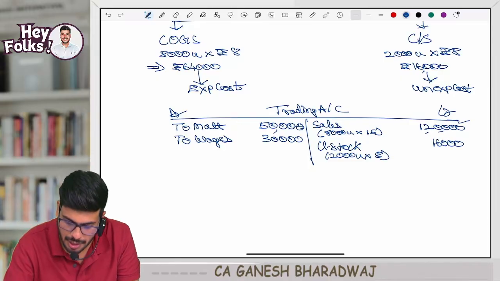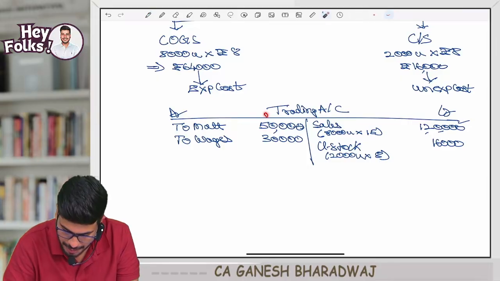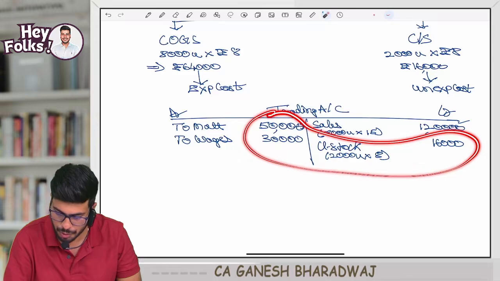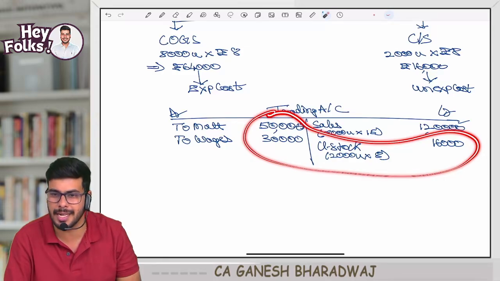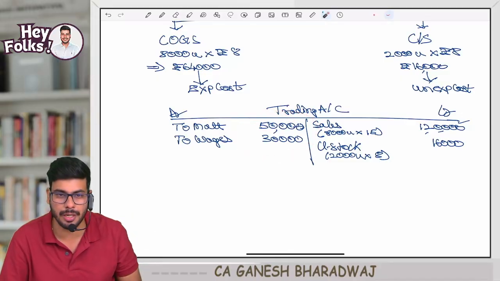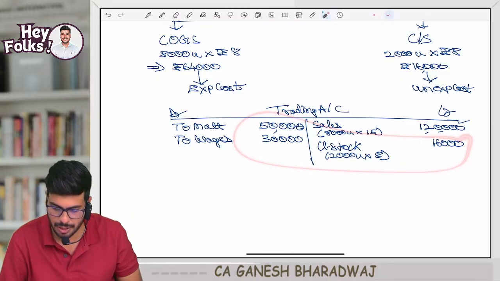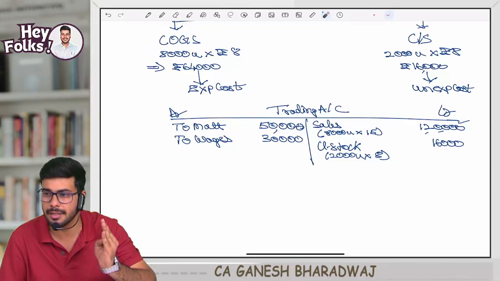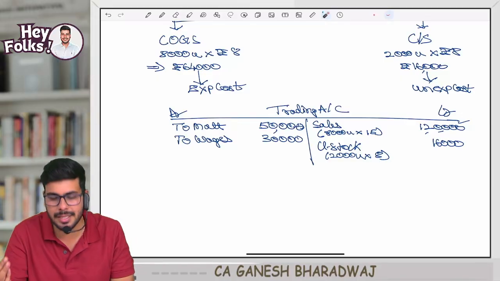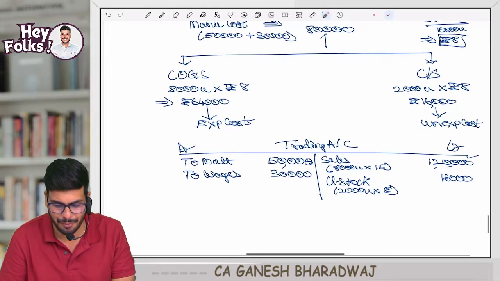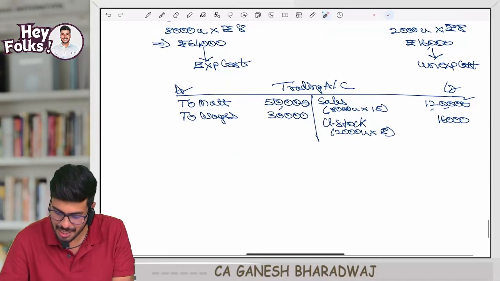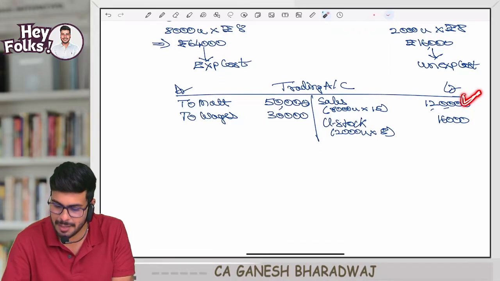Clear with this? Now, you tell me, guys, 80,000 rupees was the total cost you incurred. From that, we have now removed 16,000 rupees. How much is coming out to? 80 minus 16. 64,000, no? Guys, 80,000 minus 16,000. How much does it come out to? 64,000. That is ideally my cost of goods sold we calculated here. Correct? Now, this 64,000 gets knocked off against my sales, 1,20,000.